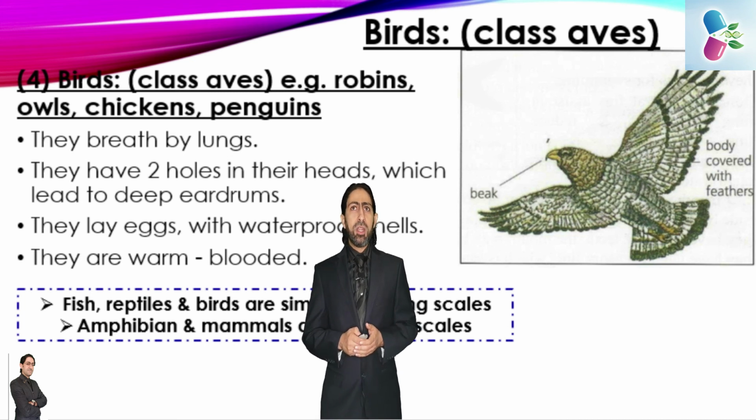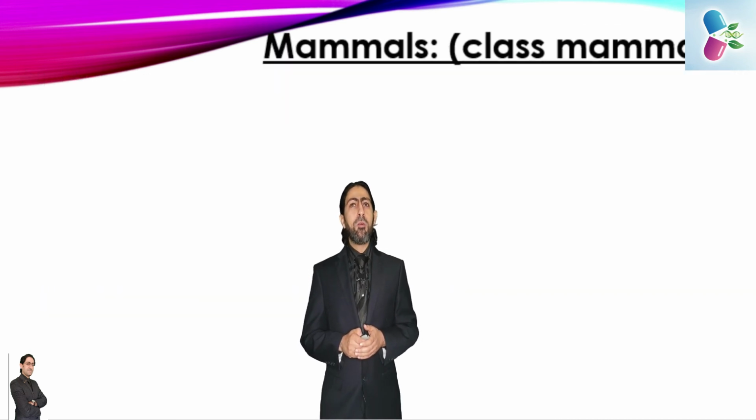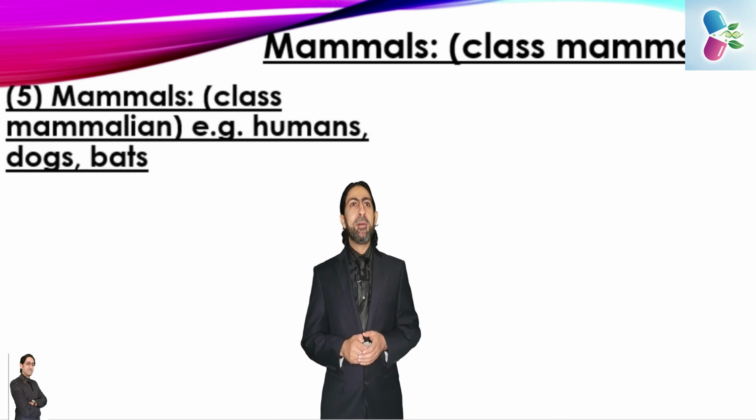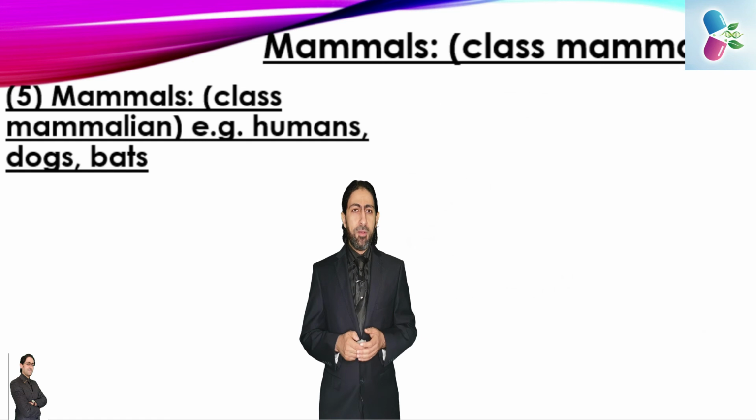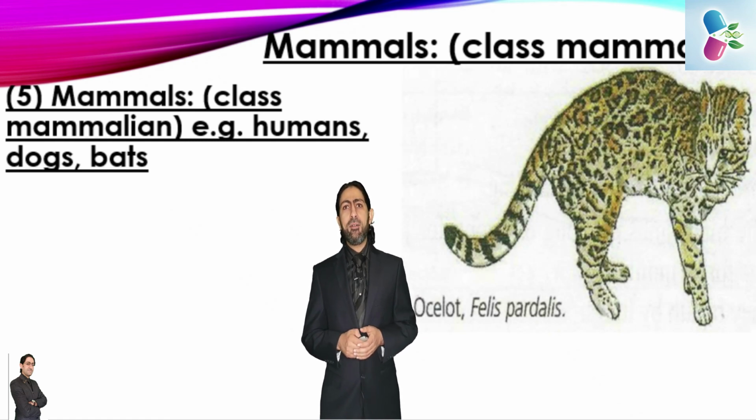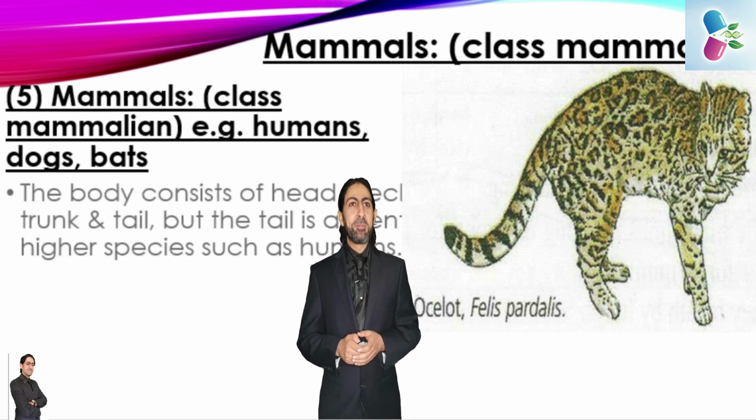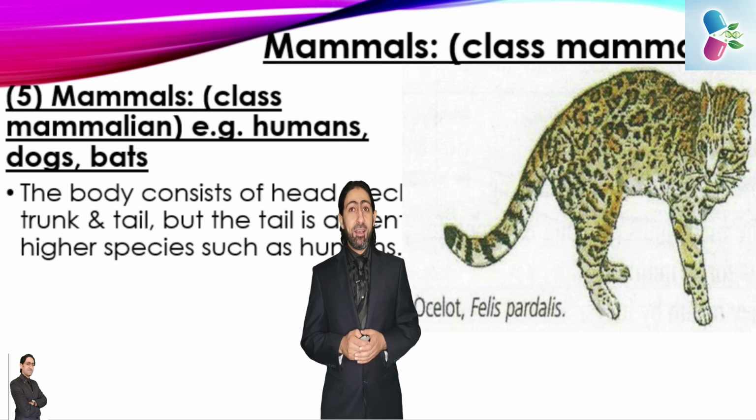So, after finishing talking about the birds, we will go to mammals, or class Mammalia, such as, of course, humans, dogs, cats, bats, horses, cows. All of those are examples of mammals. Here we have the ocelot, which is the common name. The scientific name, as we discussed before in the classification, is Felis pardalis, where Felis is the name of the genus and pardalis is the name of the species. It's a type of cat that is found in Mexico and other states as well.